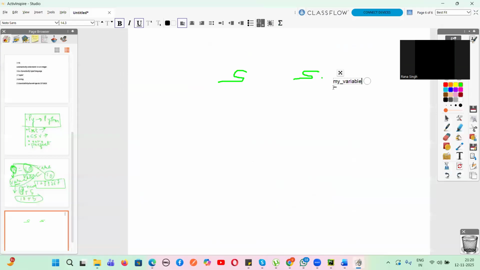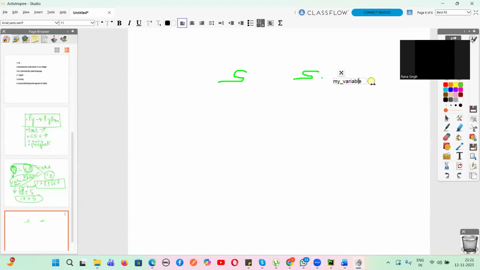Let us just paste it. Let me just increase this size. Yeah, guys. Let me just tell you. So this one is the variable name. Let me just make it a little bit bold and underline it. Let me make it a little bit clearer and increase the font also.